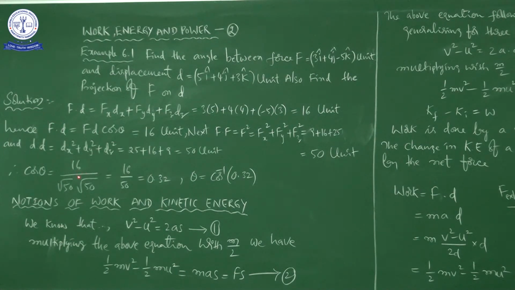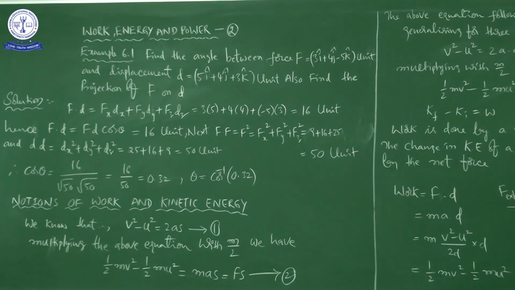So 16 divided by the modulus of F, which is square root of 3 square plus 4 square plus minus 5 square. Then 3 square means 9, 4 square means 16, minus 5 whole square will give you 25.